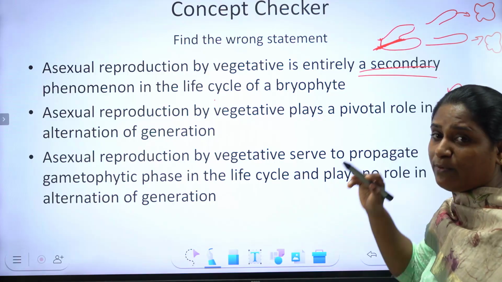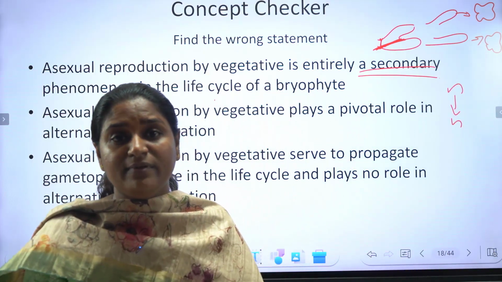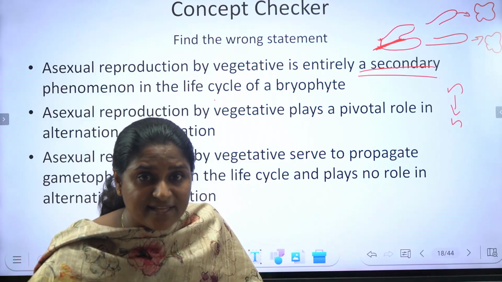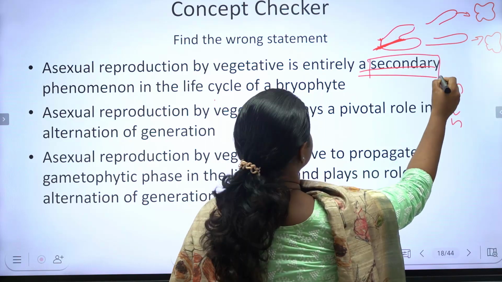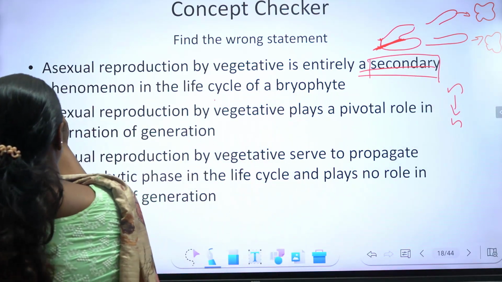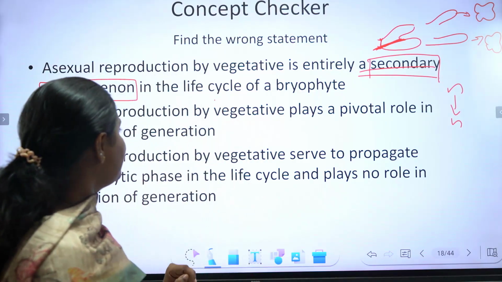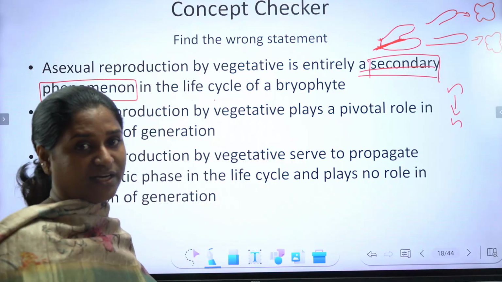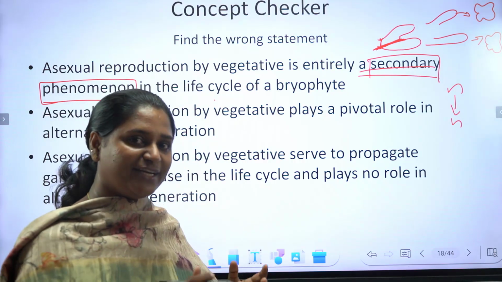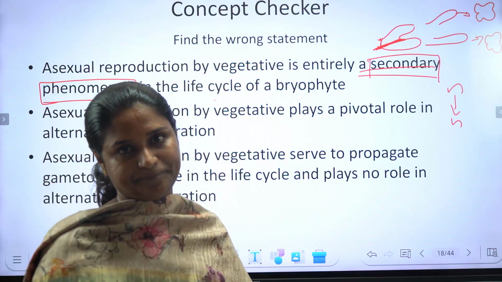അപ്പം മദർ മരിച്ചു പോയാലും, the mother plant is no more, the next offspring will be surviving, next plant will be surviving. So this is entirely correct. This is a secondary phenomenon in the life cycle of the bryophyte. And the second option, asexual reproduction by vegetative means plays a pivotal role in the alternation of generation. Alternation of generation means there is a change in the ploidy level.